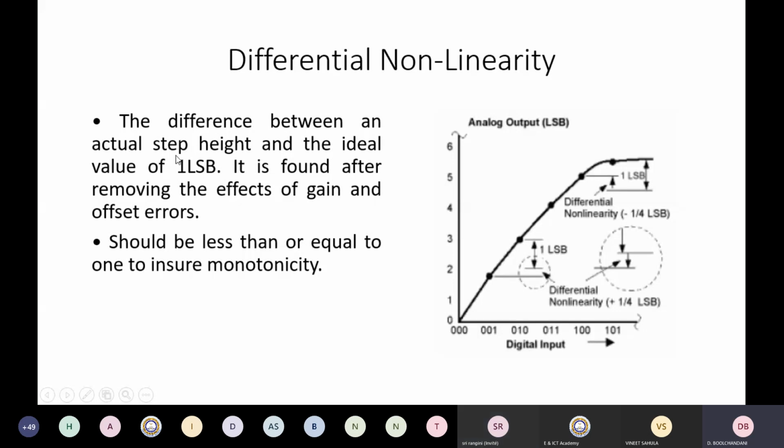So there is a difference between the actual step height and the ideal value of LSB. The LSB should have been this, but it is this.